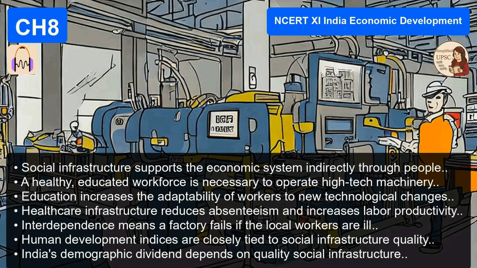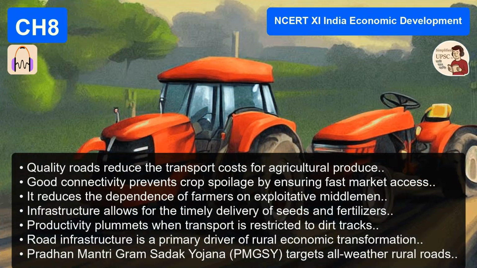That leads to productivity. The text makes a strong point that infrastructure essentially reduces the cost of production. This seems like a simple economic concept, but let's drill down into it. Think about it from a very practical perspective. Imagine you are a farmer. If there are good roads, that's your economic infrastructure, you can get your seeds and pesticides quickly. That's your input side. Cheaper, faster.